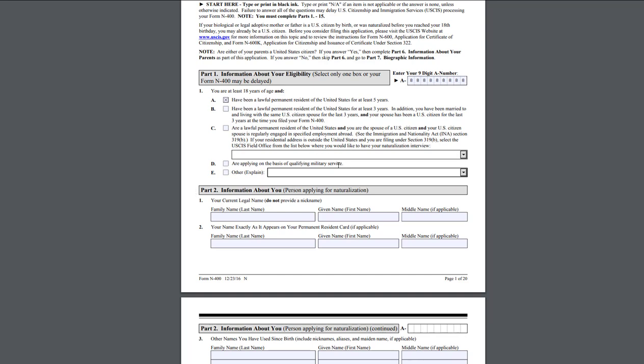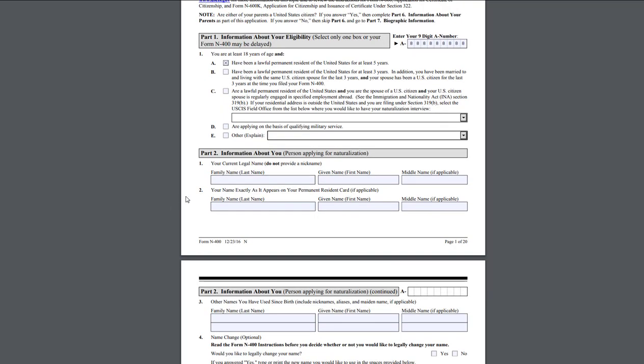Qualifying based on military service. Again, if you're in the military, this is a whole complete separate category. Again, read on that in the instructions, which we will go through after we're done with the application.